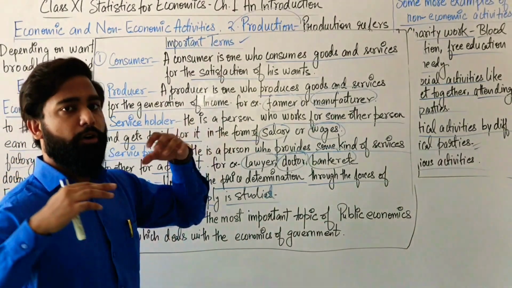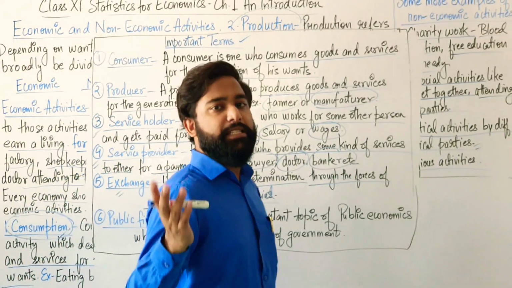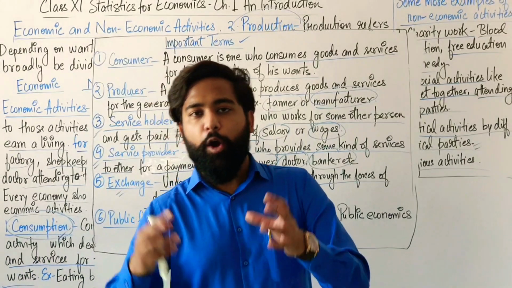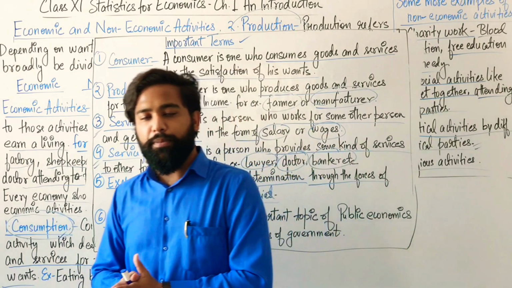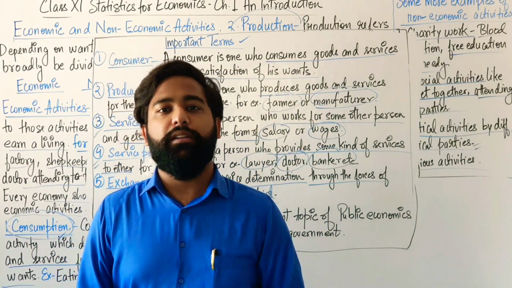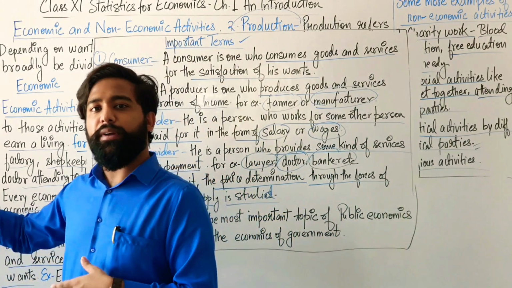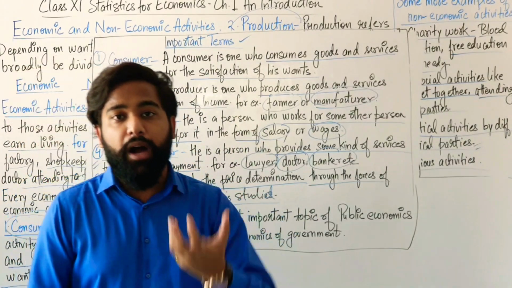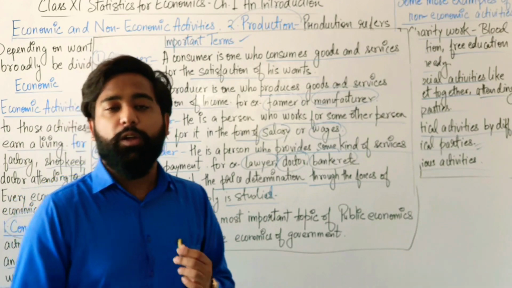There is a force called demand and there is a force called supply. Demand of goods and supply of goods. So according to those demand and supplies, the price is determined. The price is not determined by some businessman. No, it is determined by the demand and supply of that good.